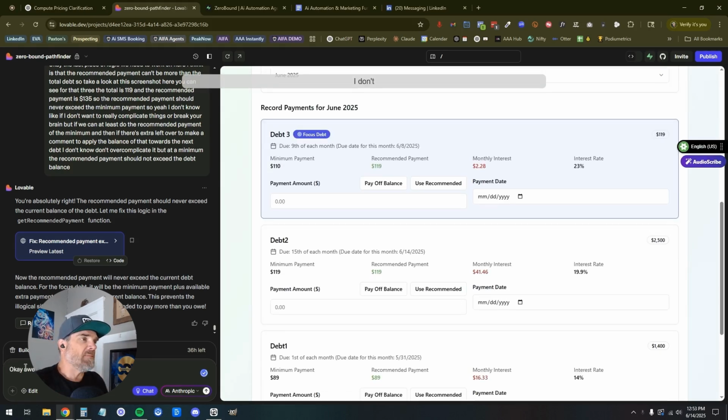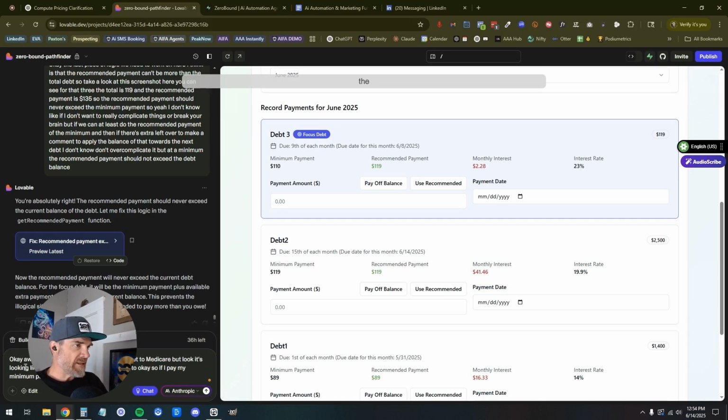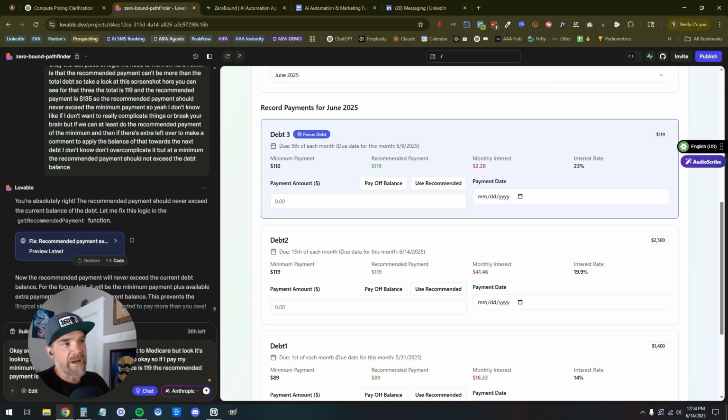I don't want to get too meta here, but look, it's looking like that is fixed. Now it's coming down to, okay, so my minimum payment is 110 for debt 3. The balance is 119. The recommended payment is 119. That's great.